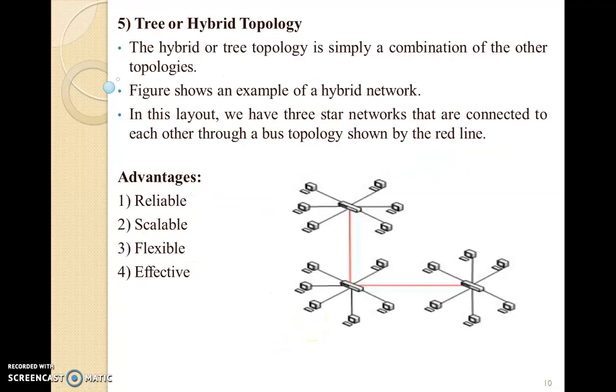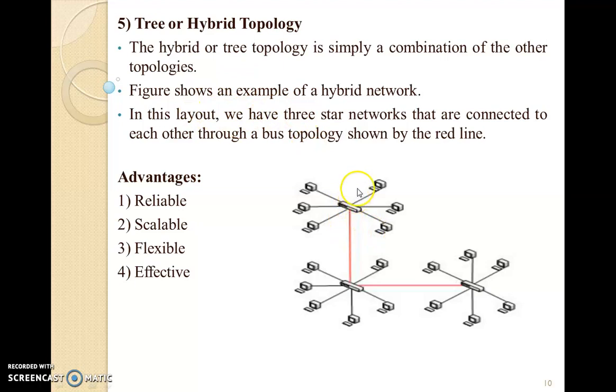Finally, we have the tree topology. It can also be referred to as a hybrid topology. A hybrid or tree topology is simply a combination of any two or more other topologies. If we connect bus with star, star with ring, or ring with any other kind of topology, then we will have a tree or hybrid topology. So it is nothing but a combination of other topologies.